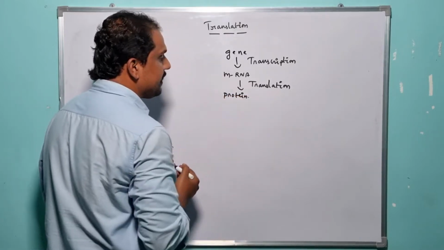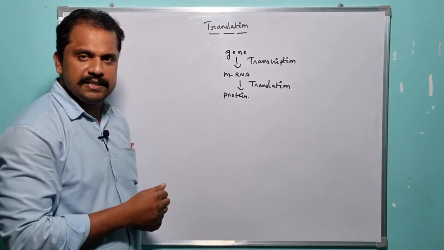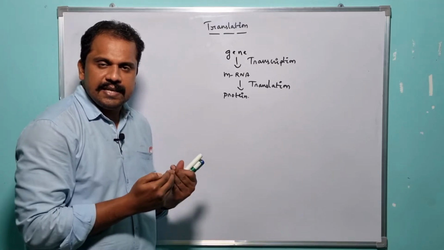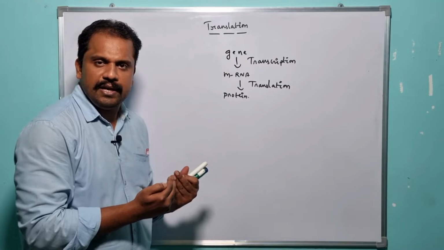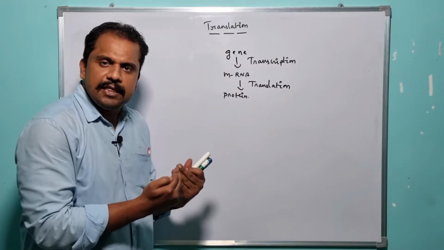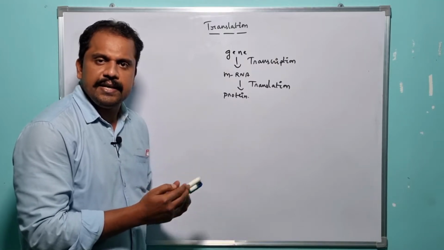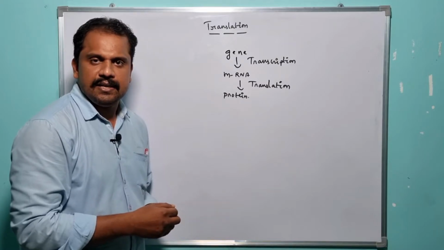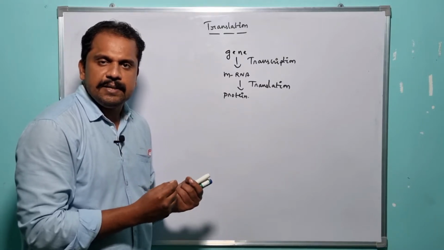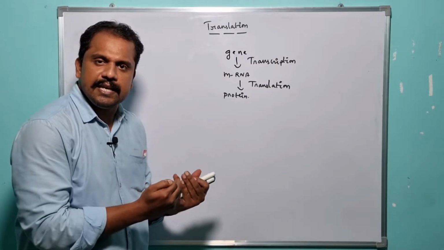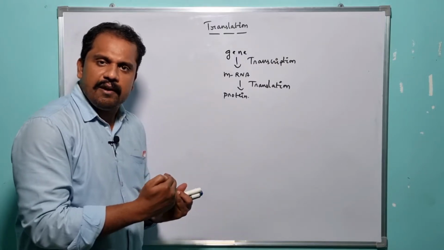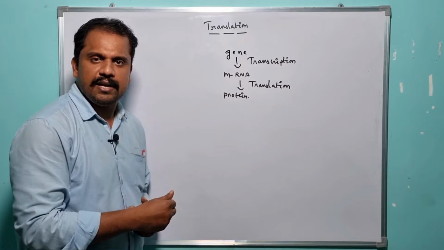So the specific mechanism or process through which the single stranded mRNA is capable of yielding or synthesizing the polypeptide chain or the protein is nothing but what? Translation. By taking advantage of this specific mechanism, the synthesis of proteins takes place in prokaryotic organisms as well as in eukaryotic organisms.